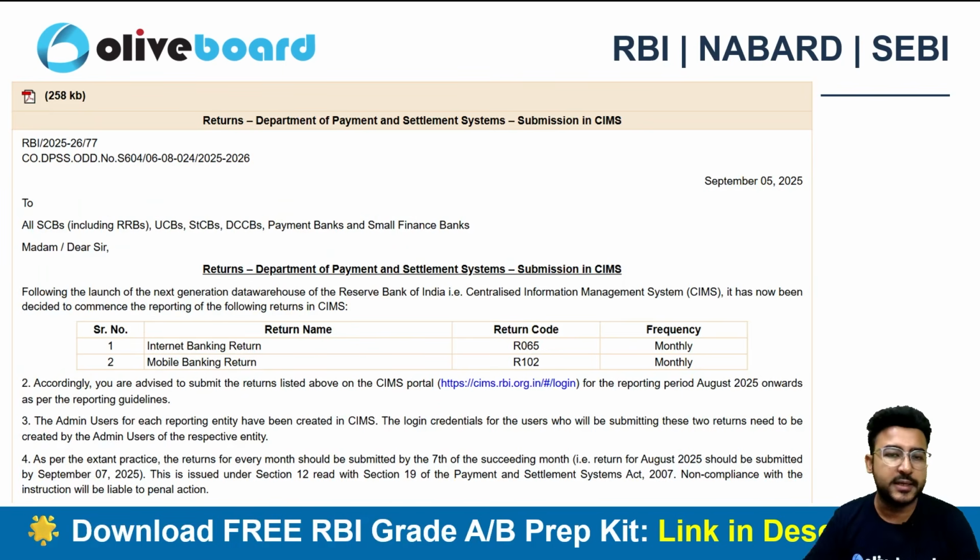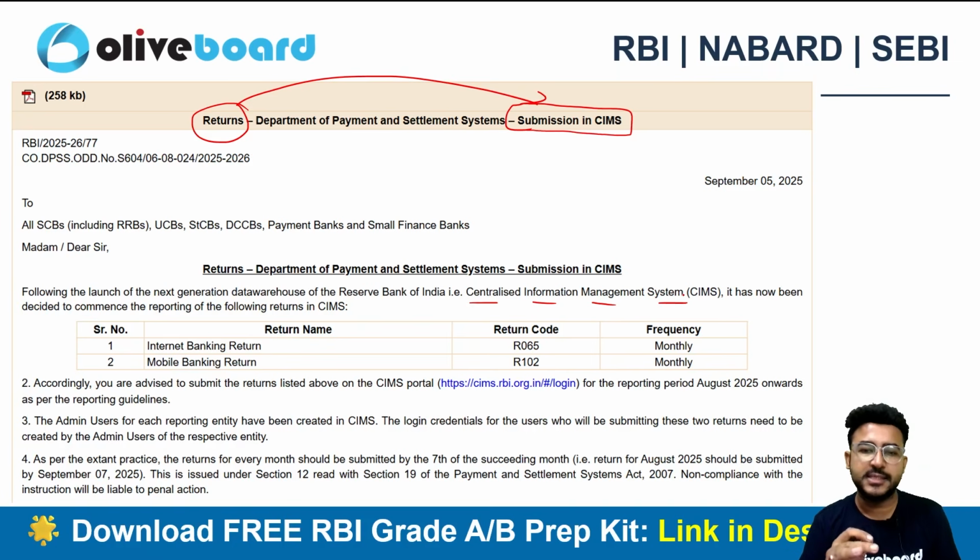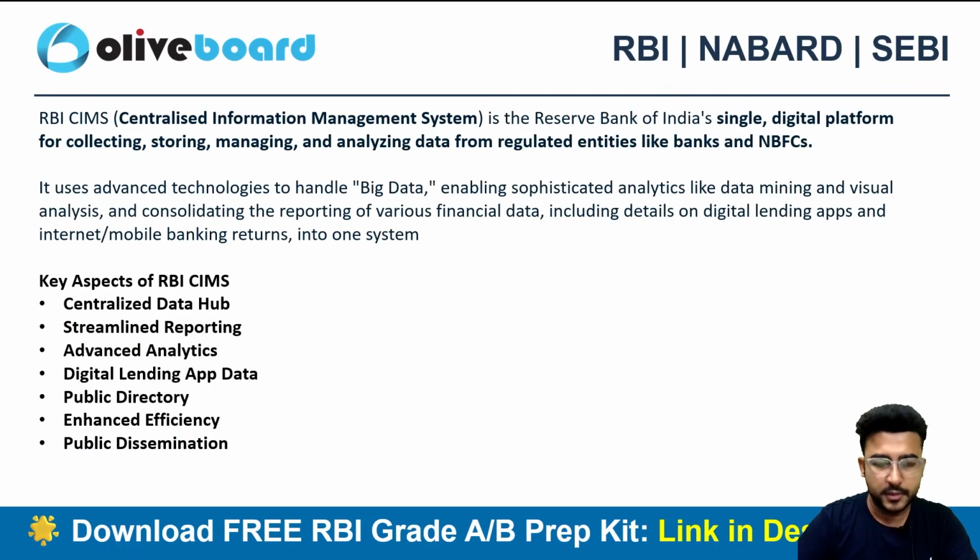This is about returns, Department of Payment Settlement System regarding the submission in the CIMS. So returns are to be submitted now in the CIMS. What is CIMS? Centralized Information Management System. Here we can see that the Centralized Information Management System is the Reserve Bank of India's single digital platform for collecting, storing, managing and analyzing the data from the different regulated entities like banks and NBFCs.